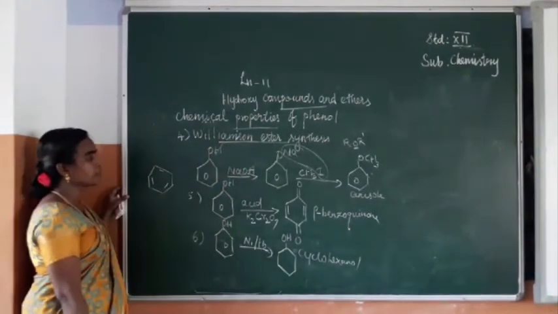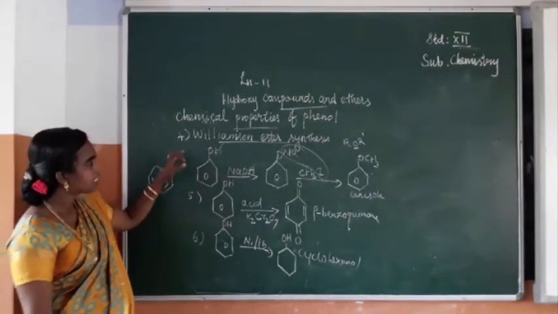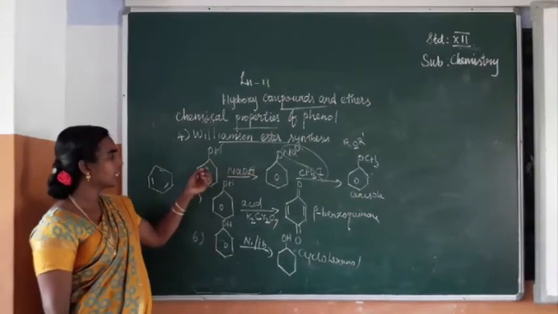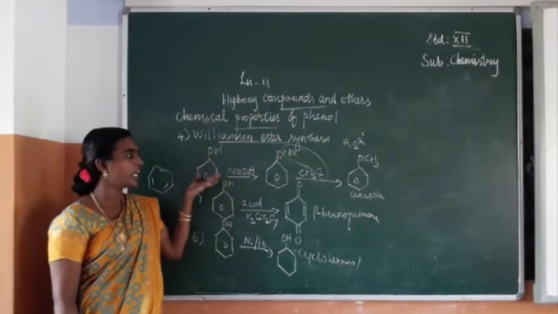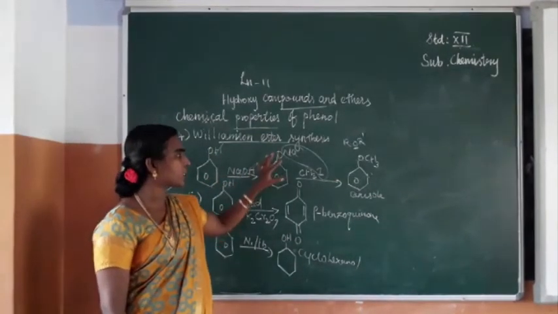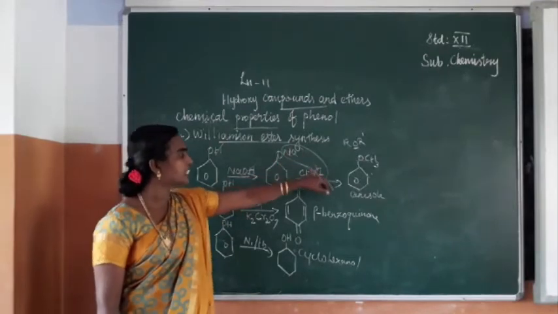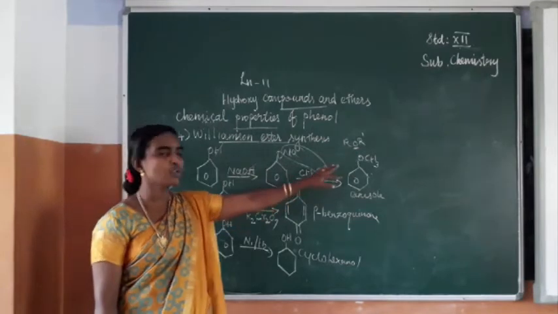Is it clear? So we have seen Williamson ether synthesis, that is synthesis of ether from alcohol. We have seen that first phenol is treated with sodium hydroxide, forming sodium phenoxide. On further reaction of the sodium phenoxide with methyl iodide, by the removal of NaI, you are getting C6H5OCH3.